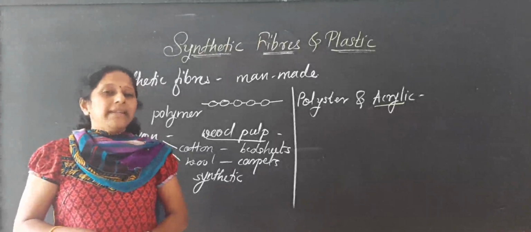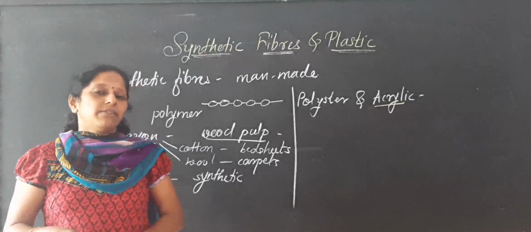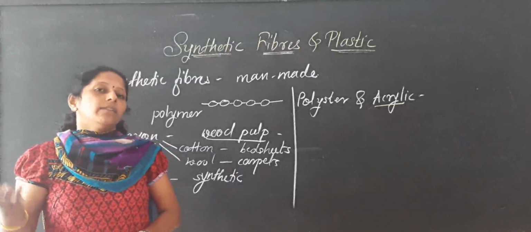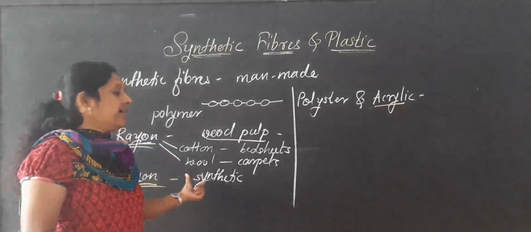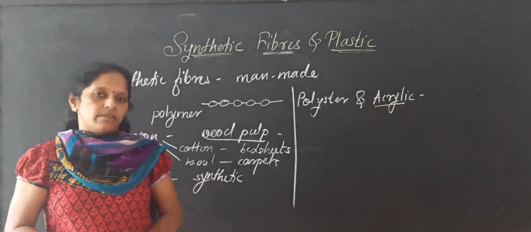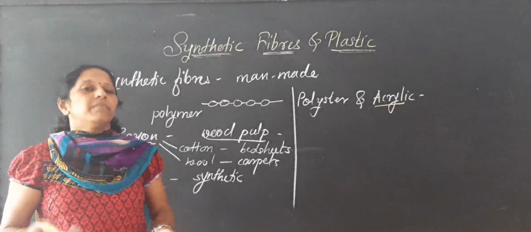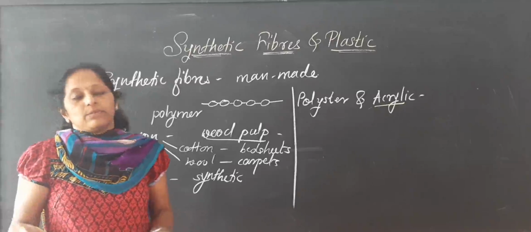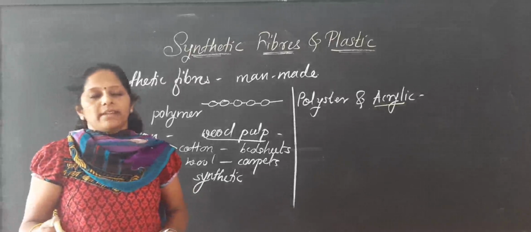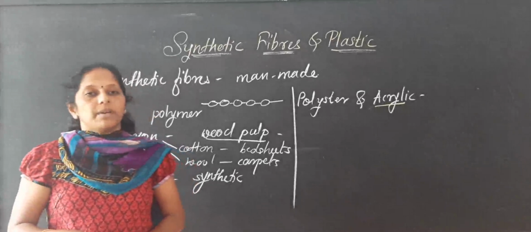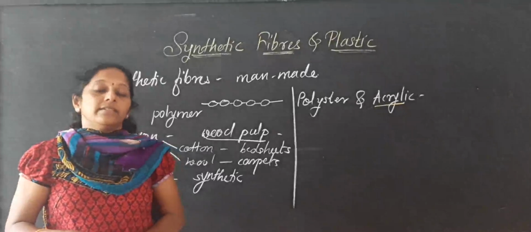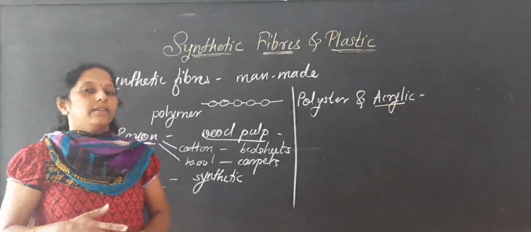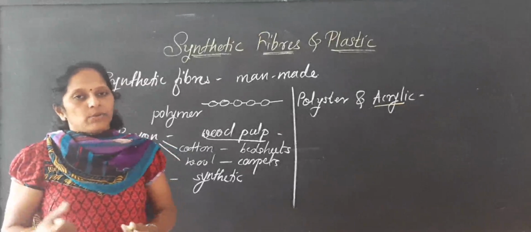Many times, when you are handling something in the kitchen or in the laboratory, don't wear synthetic clothes, because sometimes an accident will happen and burning is possible. When it burns, your synthetic fibers melt after the heating and attach to your body.